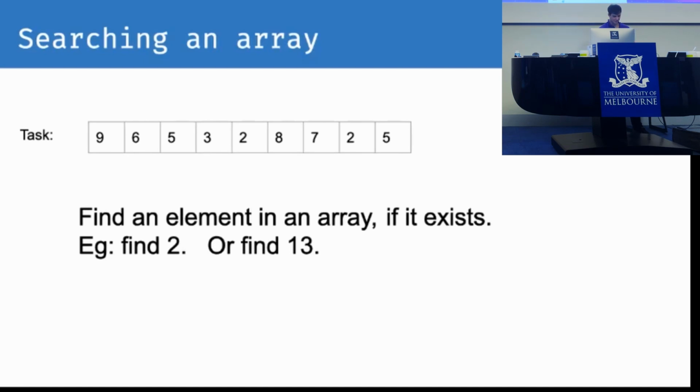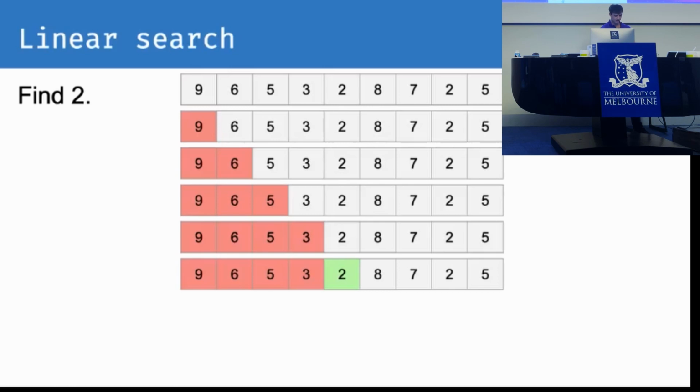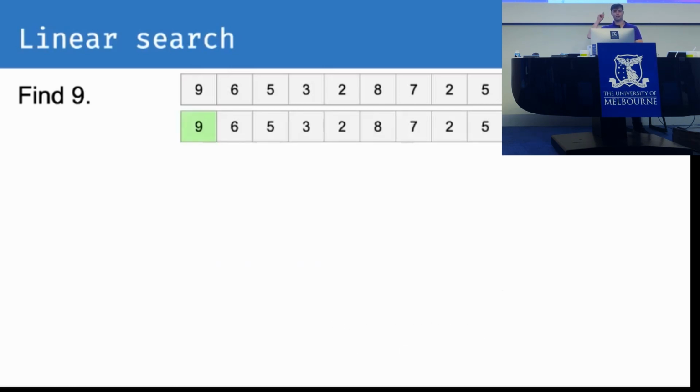Good. So yeah, we showed finding 2, we just loop through the array like that. And we get 5 comparisons. For finding 9, it is the first element in the array, so we get it straight away. So this has time complexity of 1.